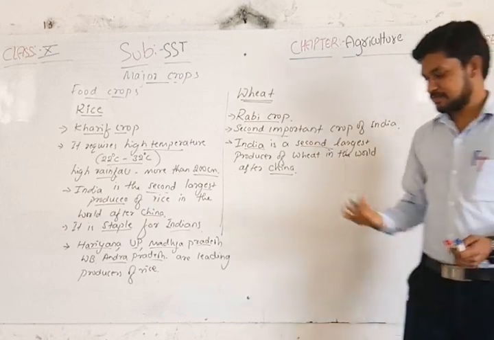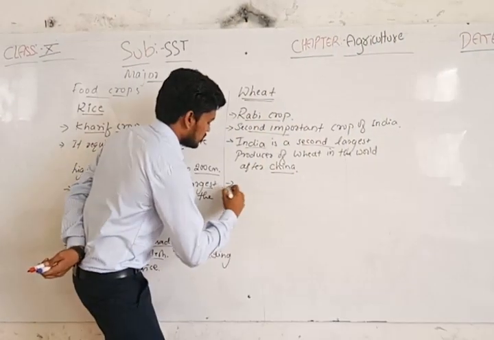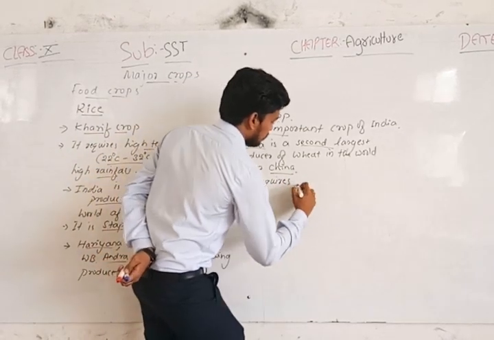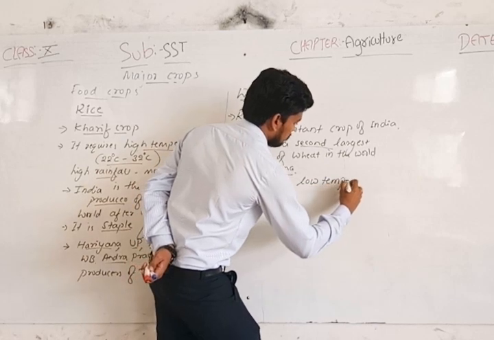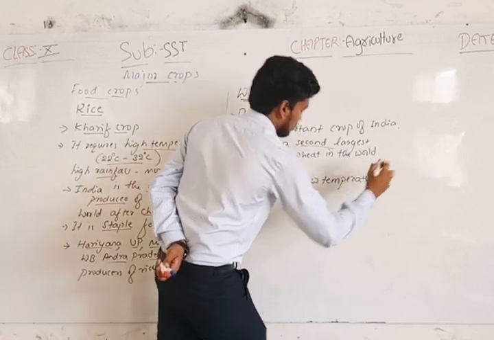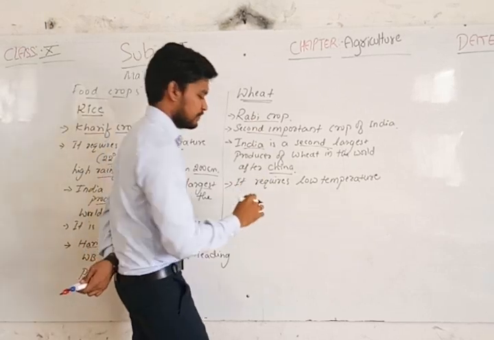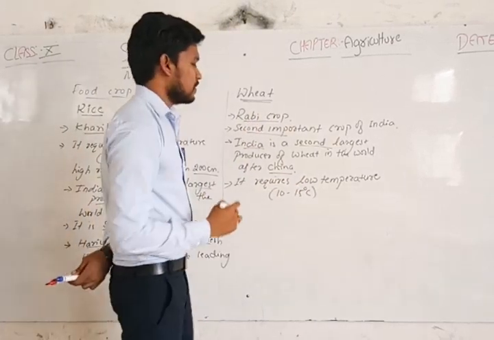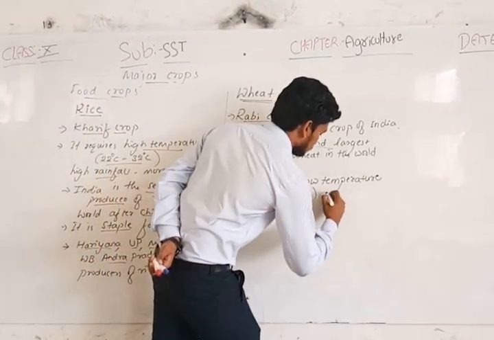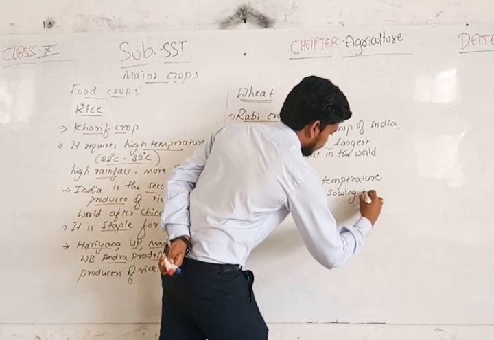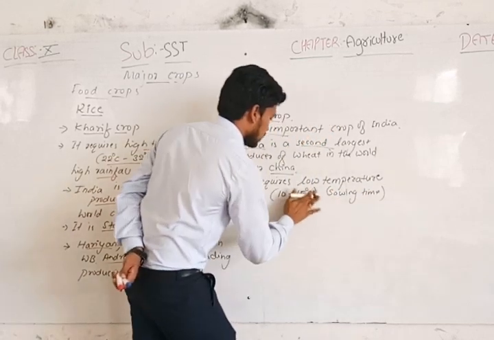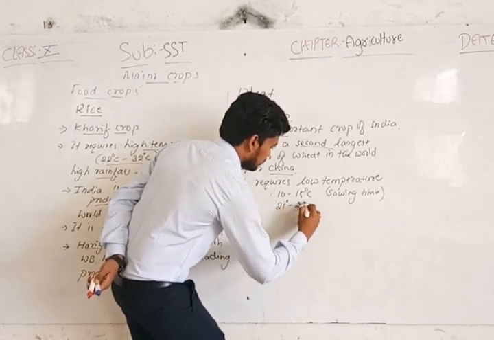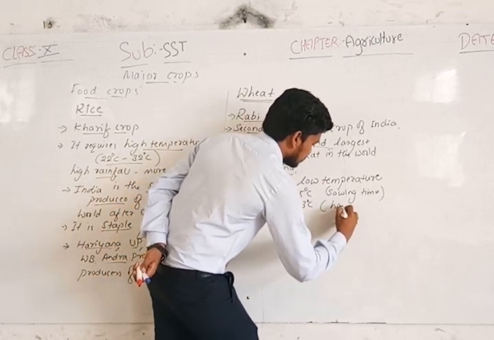Low temperature here is actually a moderate temperature, from 10 to 15 degrees Celsius while sowing the seed, and 21 to 23 degrees Celsius during harvesting.